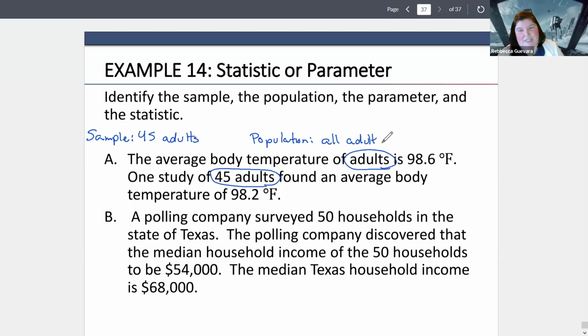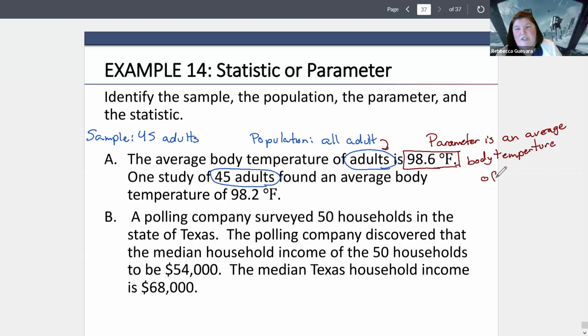So now we know that this here is a population. Right here, this number here is going to tell me that I'm going to have a parameter. So my parameter is an average temp. So it's not just a number by itself, but what does that number mean? So the parameter is the average body temperature of 98.6 degrees Fahrenheit.